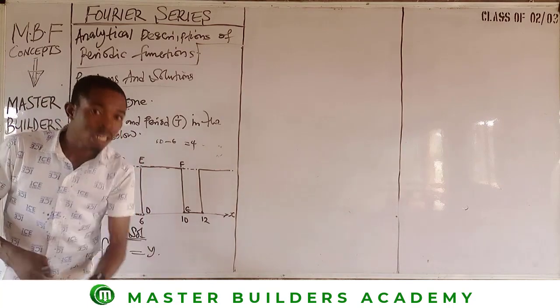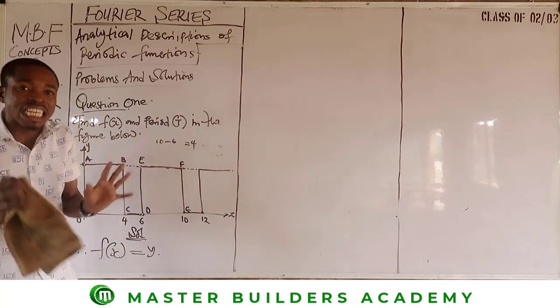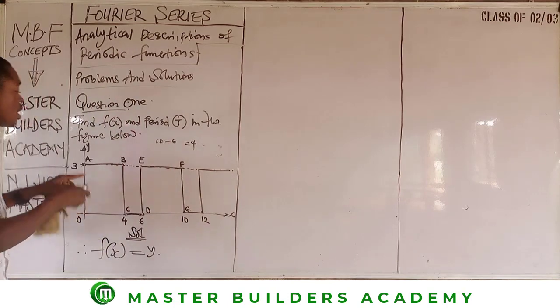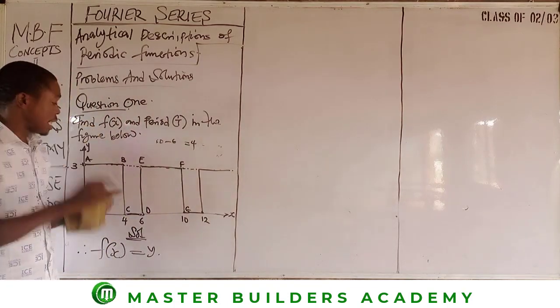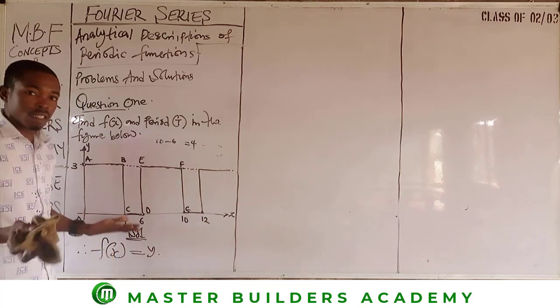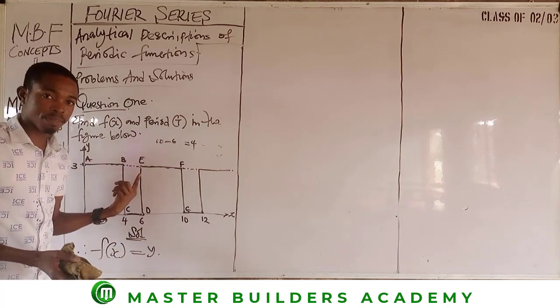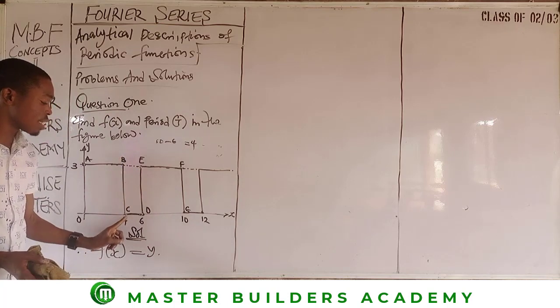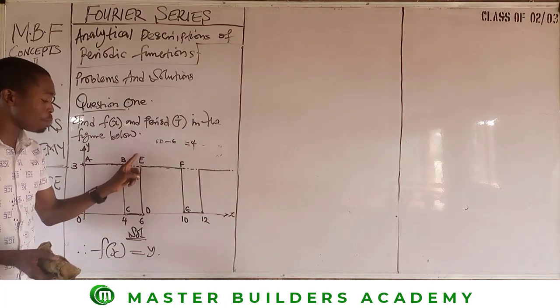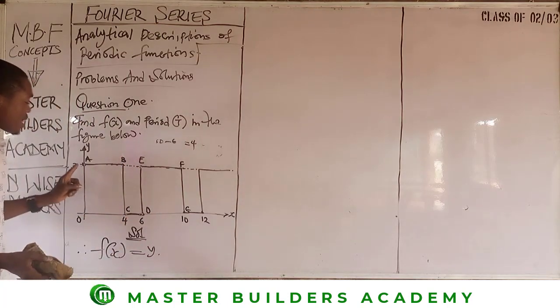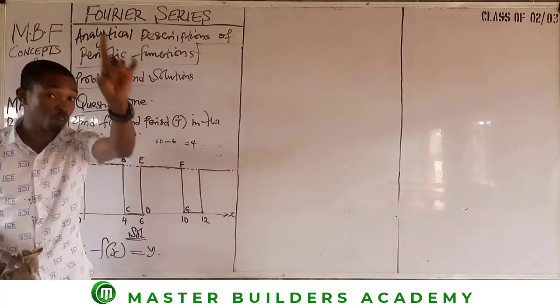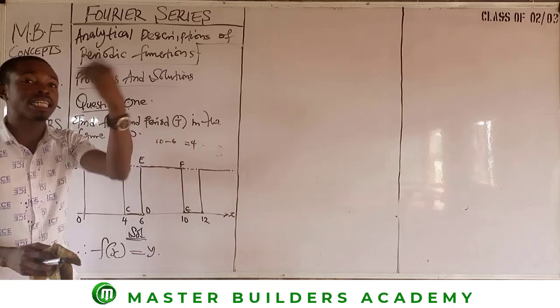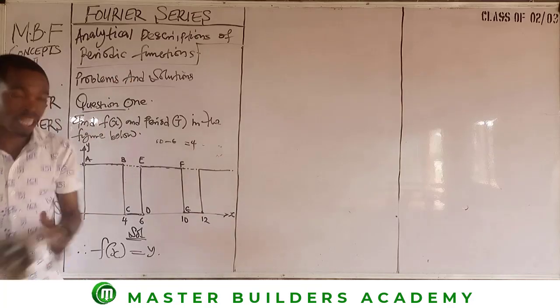So if this is true, that means the lines we are going to consider in solving this problem are line AB and CD, because these are the 2 horizontal lines. If a vertical line does not count, then it's none of my business to play with them. Alright? So I don't need to do anything with BC. I have no business with DE. The only business I have is AB, horizontal 1, then CD, horizontal 2. We have 2 horizontal lines. So what do we do now? We start taking the lines one after the other. Now let's start.